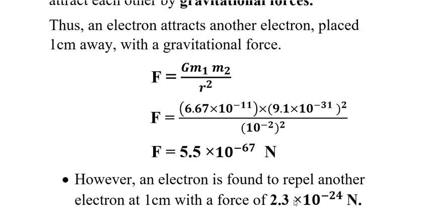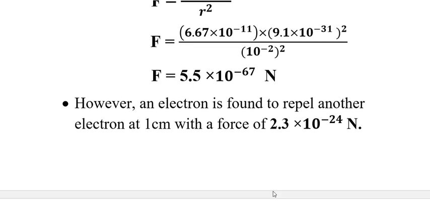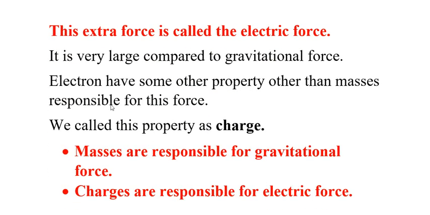So we assume that there must be some other property than mass which the electron has, because of which this force exists. We call this force an electric force. This extra force between the electrons because of which they repel, we call an electric force, and this electric force is very large compared to the gravitational force. So electron must have some other property than mass which is responsible for this force. We call this property charge. As we know, masses are responsible for gravitational force, charges are responsible for electric force. Please note down these two points.